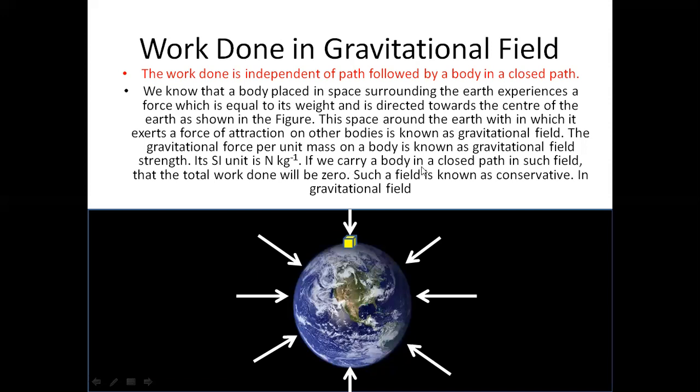If we carry a body in a closed path in such a way that the total work done is equal to zero, such a field is known as conservative. That means no matter which path you take, the answer will come the same in a gravitational field, and that is why the work done is independent of the path followed by a body in a closed path. That means if it goes back to its original position, the work done will be the same. Now, let us consider how we can prove the statement.